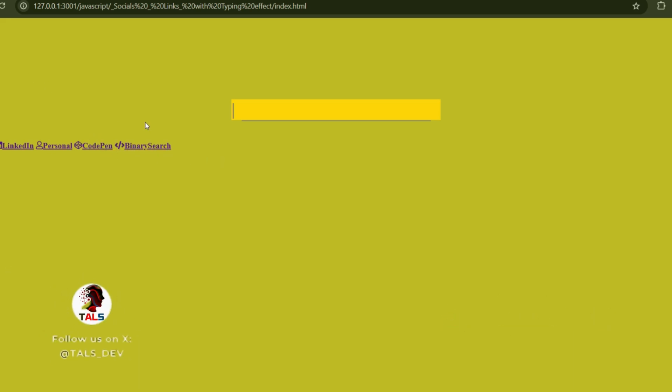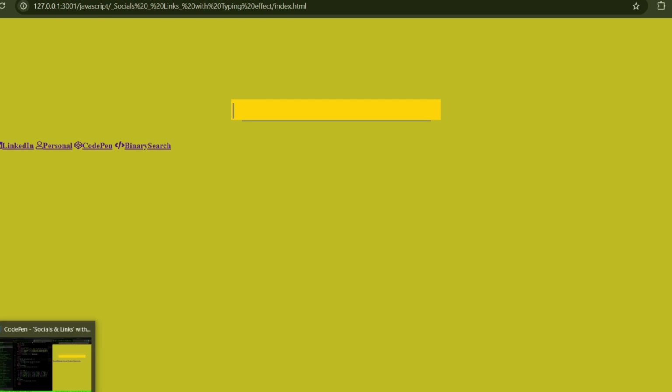All are there, but this is what we don't need yet. So now we will align them and we will give the hover. Still the typewriter effect won't work because it has no JavaScript and CSS is not done properly. So let's continue coding.